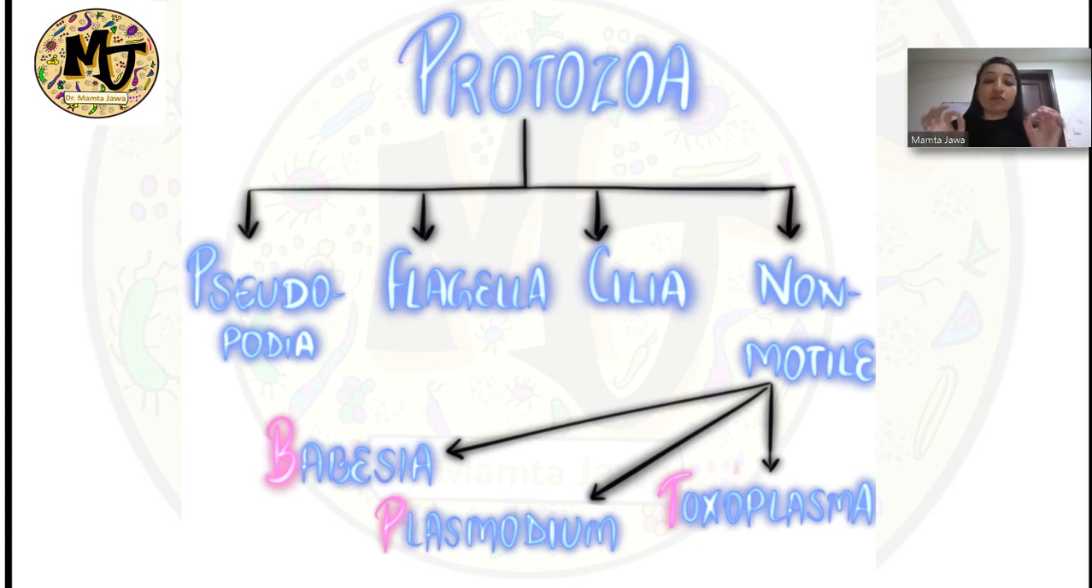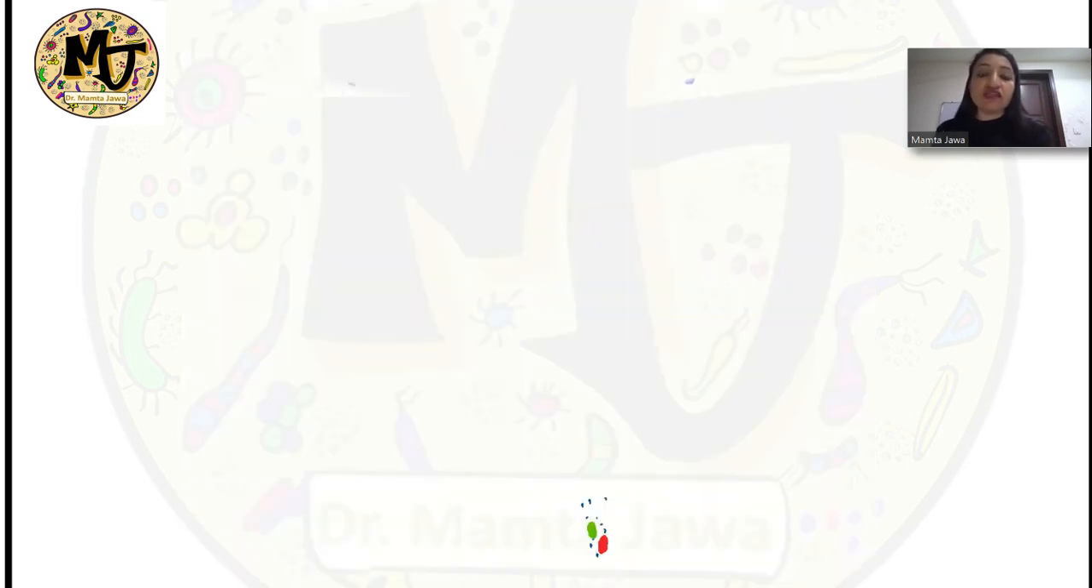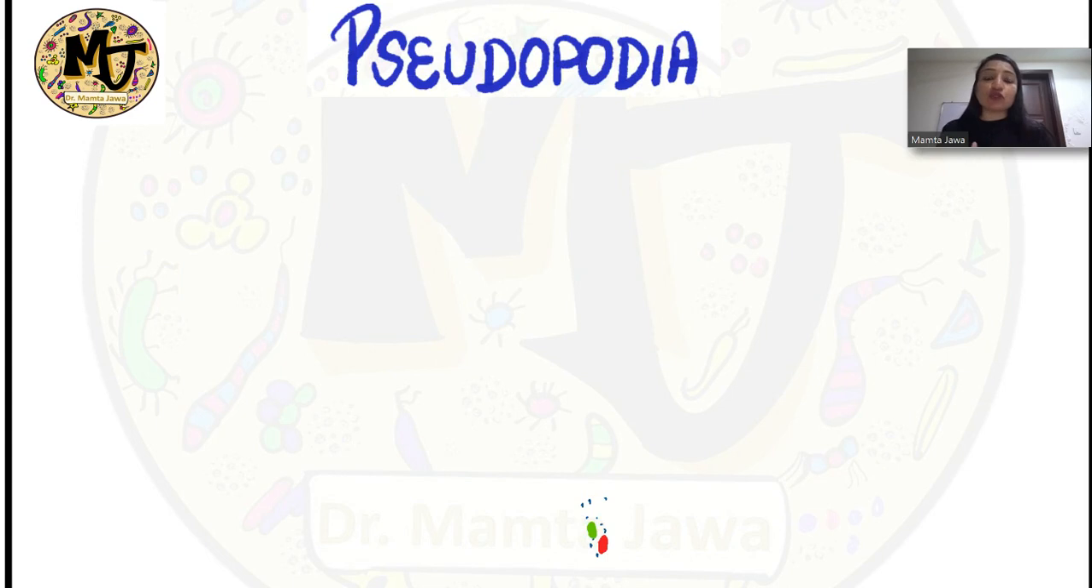Okay. Now, please remember that as far as these non-motile protozoa are concerned, that is the B, P, and T, in these cases, guys, man is the intermediate host, unlike most of the other parasites where man is usually the definitive host. All right, so in case of Babesia, Plasmodium, and Toxoplasma, man is the intermediate host and not the definitive host.